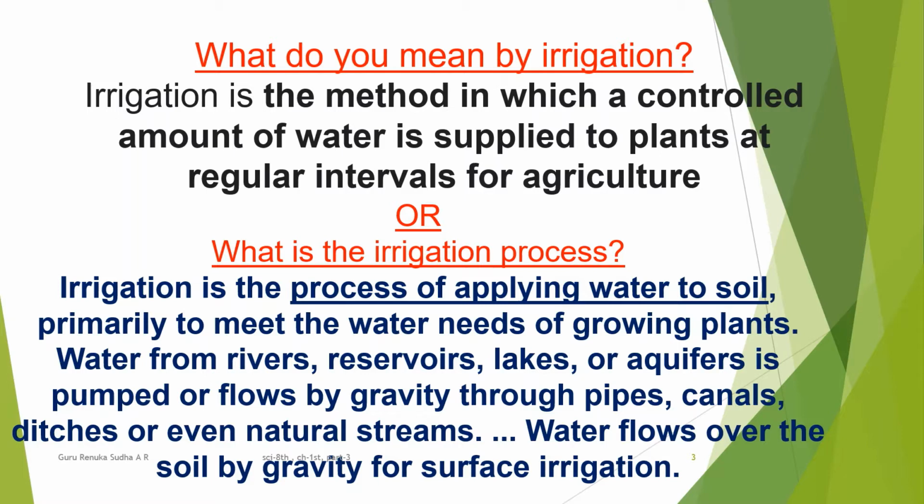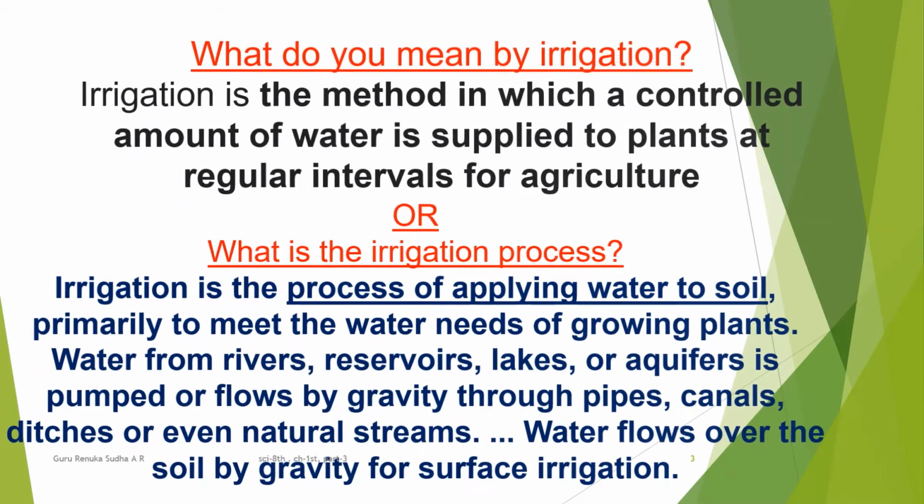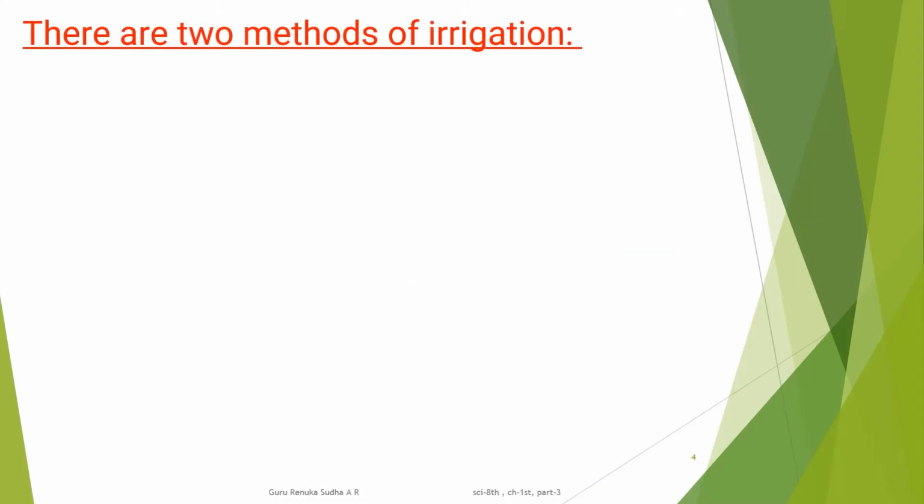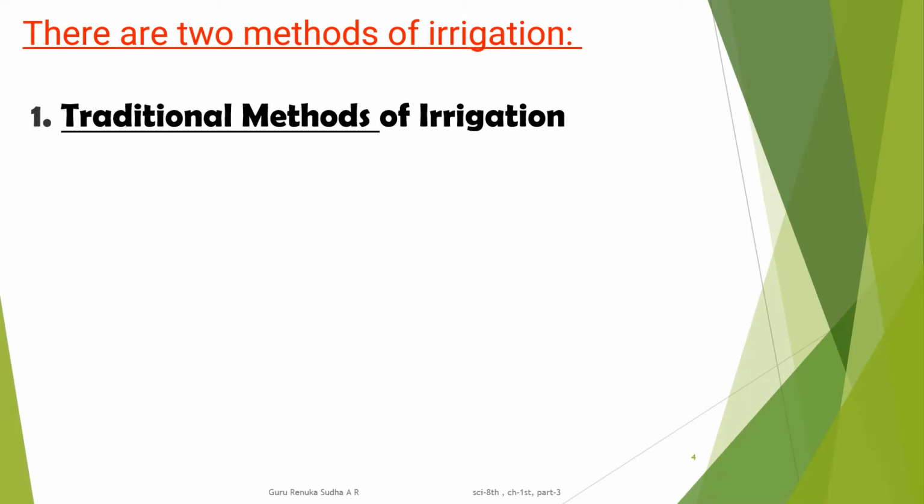These are considered the sources of irrigation. If you understand the concept in a proper manner, you can explain in your own way using these steps or words. Okay, let us discuss the two methods involved in irrigation.